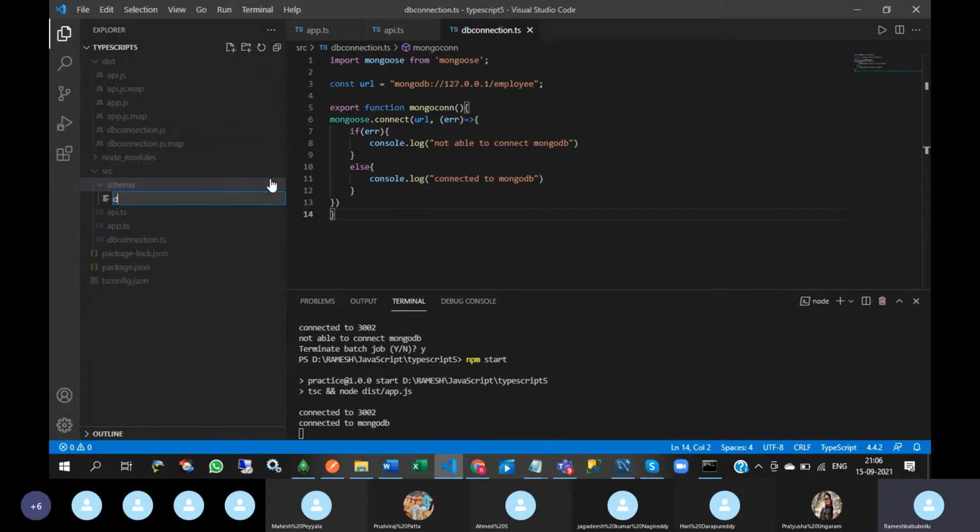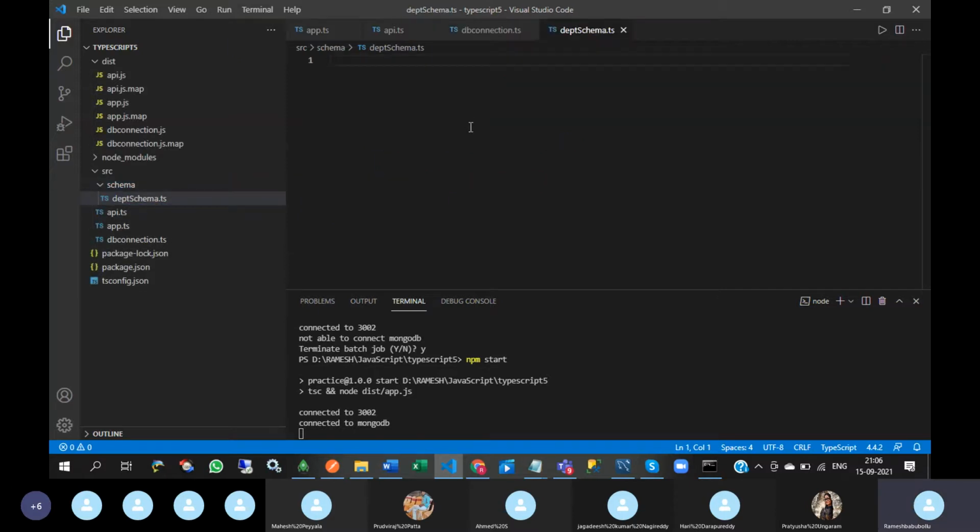In this folder, dept schema dot ts. Here I'm going to create one schema. For this, first import Mongoose, because we are creating the schema in Mongoose. Importing Mongoose is mandatory.